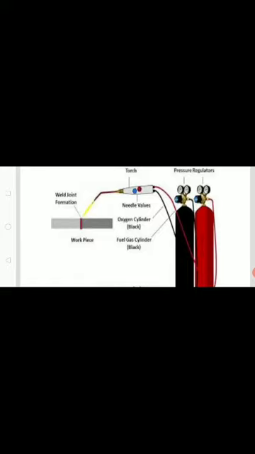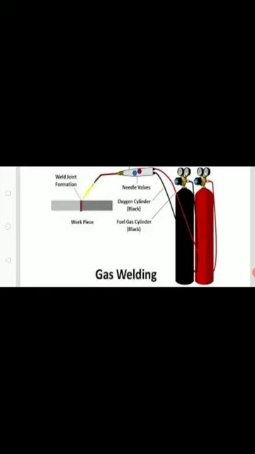These cylinders are filled with gases. Oxygen is filled in a capacity of between 3400 to 5200 liters. The oxygen amount is directly proportional to its pressure. Normally the valve is kept closed when the cylinder is empty or not in use.